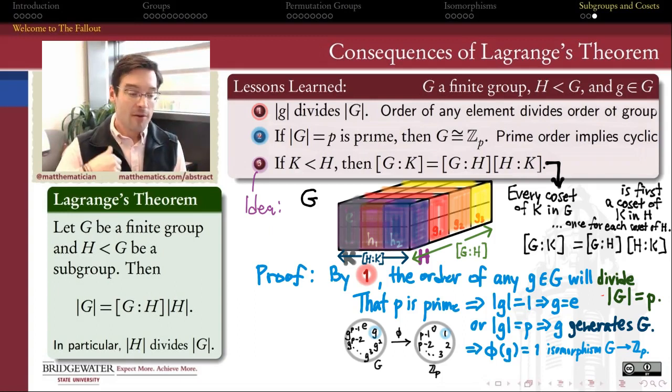There are many other far-flung consequences of Lagrange's theorem that we're not getting to in this video, but which you may want to practice or look at in other textbooks. A good measure of the consequential nature of a theorem is how many things immediately fall out of it as a corollary. These are just 3 of them, but there are many more. Really a testament to the centrality and the usefulness and the significance of Lagrange's theorem in the theory of finite groups.